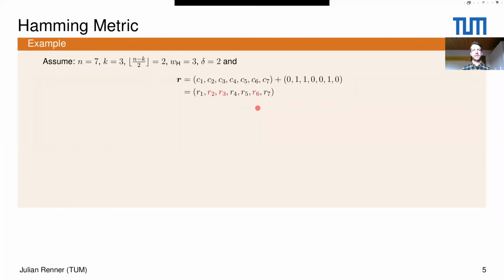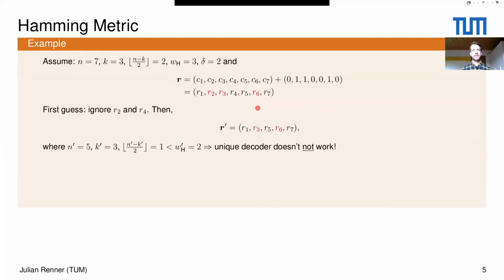Then according to what I just told you, we now guess 2 positions and assume in the first case that we guess, or we ignore, position 2 and 4. Then the vector that we obtain, so this R prime, has errors on this and this position. So the Hamming weight of the error on the remaining positions is equal to 2. The new code length is equal to 5. The dimension stays at 3, which means that we are able to correct 1 error. However, we have 2 errors, and therefore these efficient algorithms don't work.